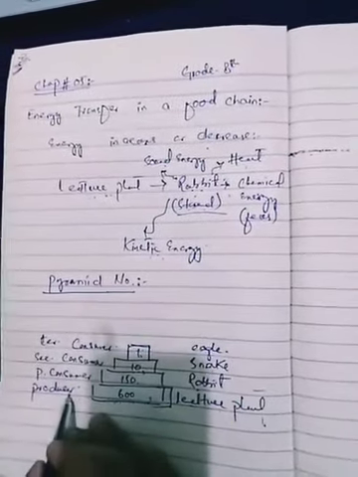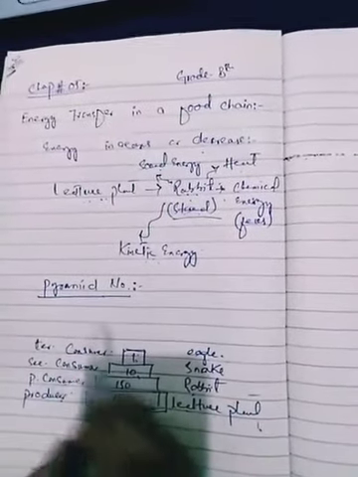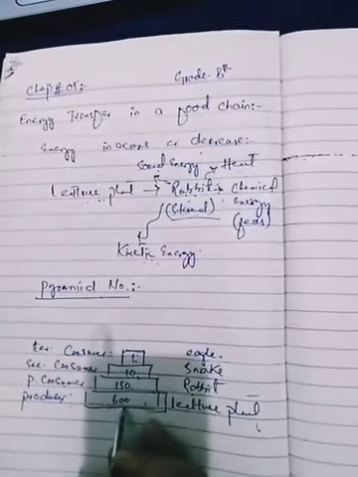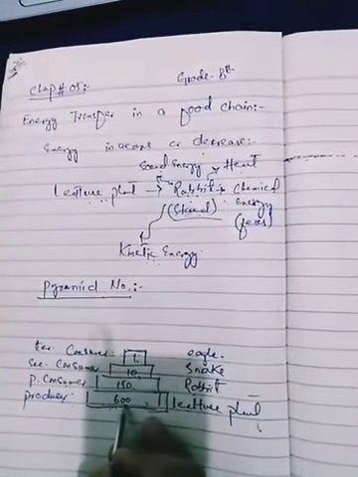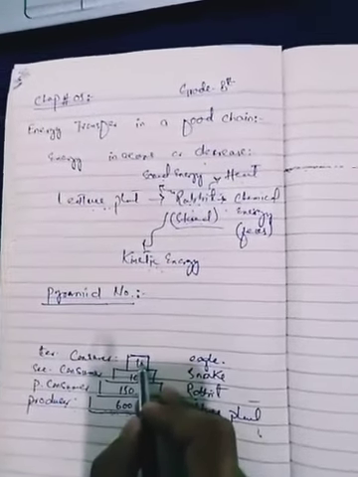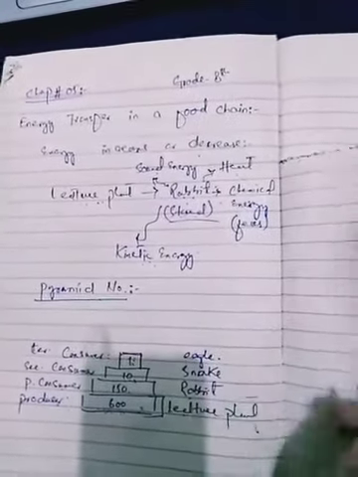So the lettuce plant is a producer, the rabbit is a primary consumer, the snake is a secondary consumer, and the eagle is a tertiary consumer. So for 600 lettuce plants we can transfer energy to only one snake. So for the survival of the eagle, it has to eat more and more snakes.